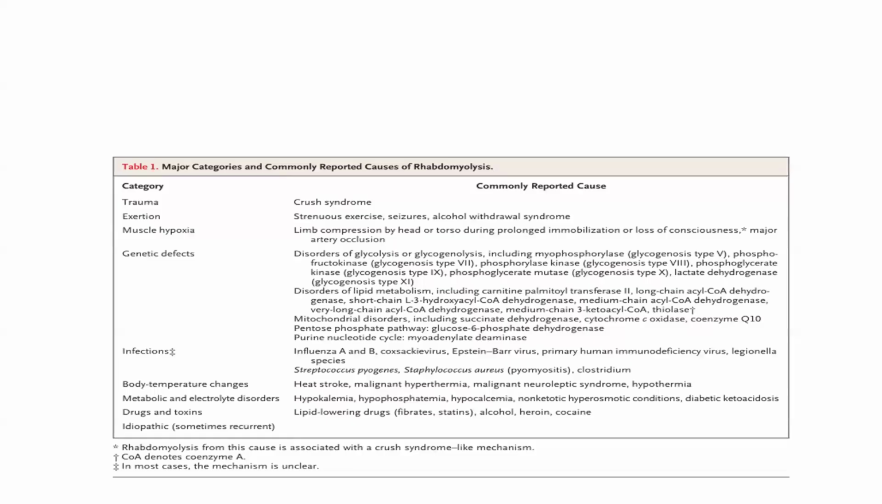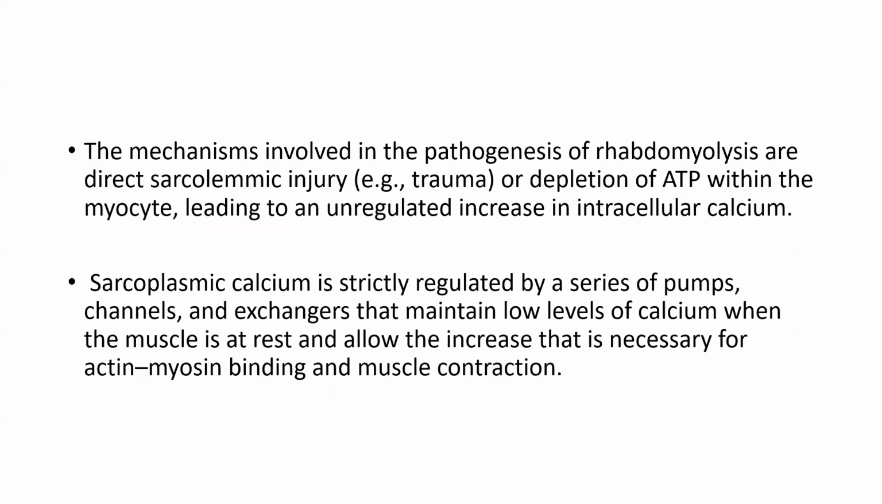So broadly, rhabdomyolysis is classified into traumatic and non-traumatic causes. Once again, I'm revising these causes. Traumatic is caused mainly because of crush injury. Non-traumatic may occur with exertion, muscle hypoxia, genetic defects, infections, body temperature changes, metabolic and electrolyte disorders, drugs, toxins, and idiopathic causes. The mechanisms involved in the pathogenesis of rhabdomyolysis are direct sarcolemmal injury, which may happen in trauma, or depletion of ATP within the myocyte, leading to an unregulated increase in intracellular calcium.